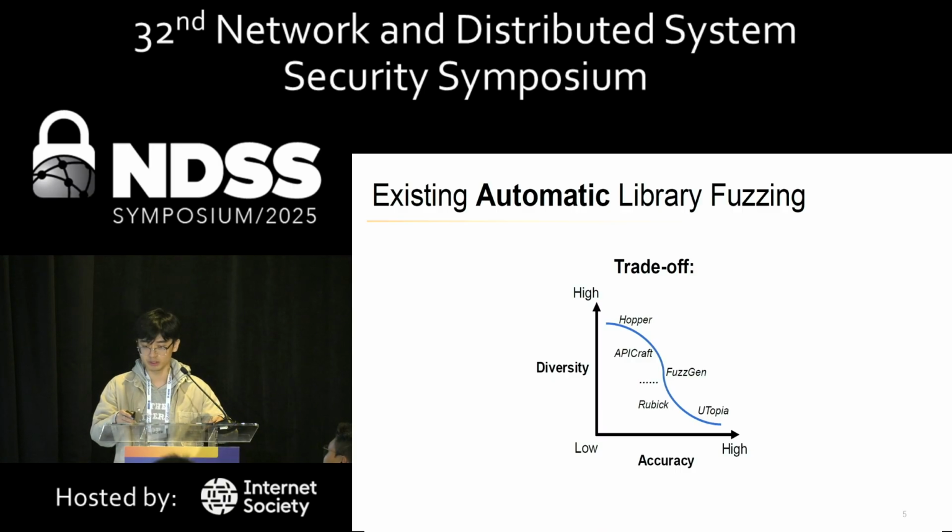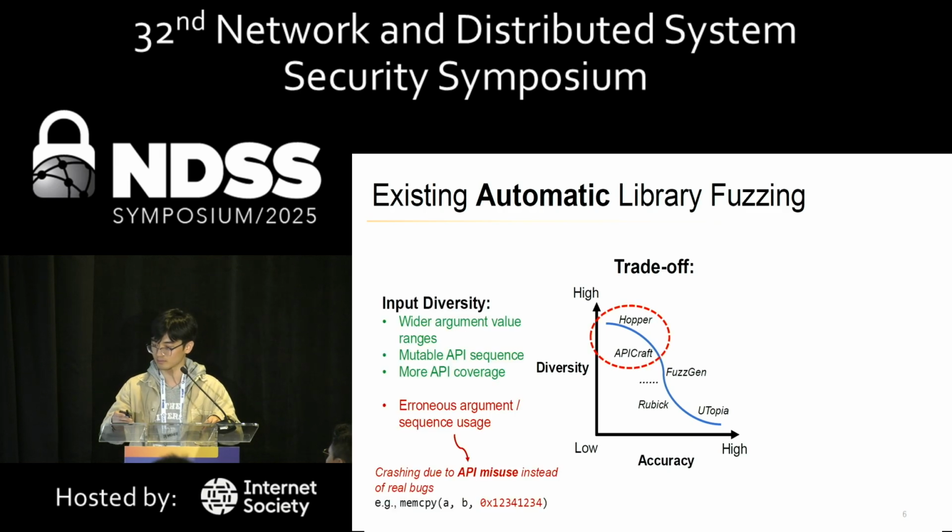Due to the limitation of requiring manual labor, there are quite some automatic methods for library fuzzing. However, during our research, we found that they generally face a trade-off between input diversity and API usage accuracy. Some work like Hopper or API Craft excels at exploring wider input space, such as wider argument value ranges or mutable API sequences.